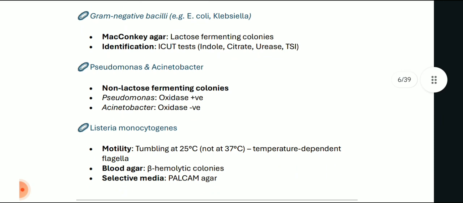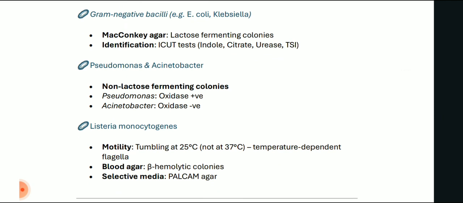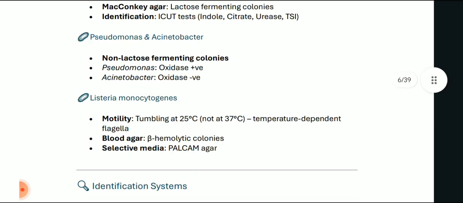Now gram negative bacilli, E. coli, Klebsiella. On MacConkey agar, lactose fermenting colonies are formed. Identification is by IMViC test, indole, citrate, urease and TSI. Pseudomonas and Acinetobacter form non-lactose fermenting colonies. Pseudomonas shows oxidase positive reactions, while Acinetobacter is oxidase negative. Listeria monocytogenes shows tumbling motility at 25 degrees Celsius, not at 37 degrees Celsius. It is temperature dependent flagella activity. On blood agar, beta hemolytic colonies are seen, and selective media is PALCAM agar.